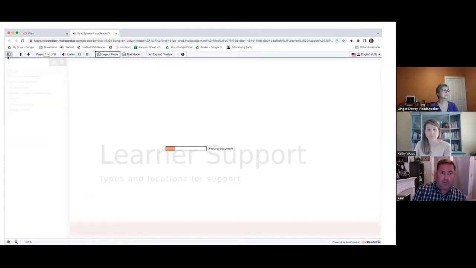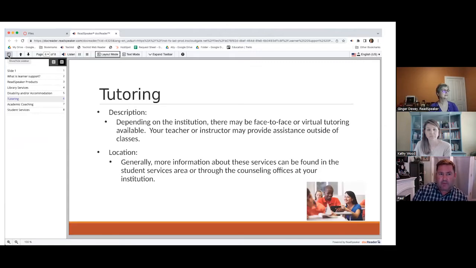And as you're going from page to page, once again, ReadSpeaker is proactively pre-developing and creating text-to-speech for that. So when you're ready to go in and press, click, and listen, you can go ahead and do that. So what you can see is now we've jumped to page 6, and there it's on tutoring. Basically, what you have now is you're in the layout mode, and in that, you can take a look at what the existing document is.